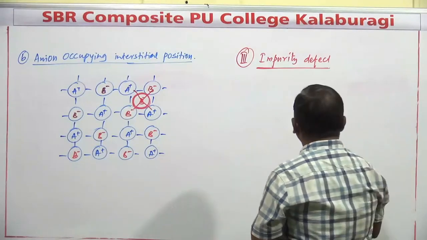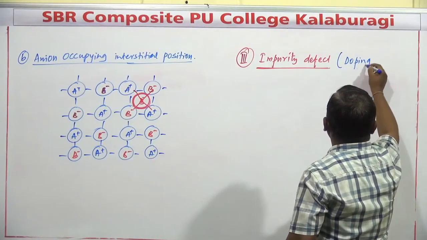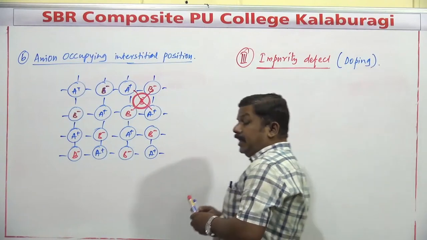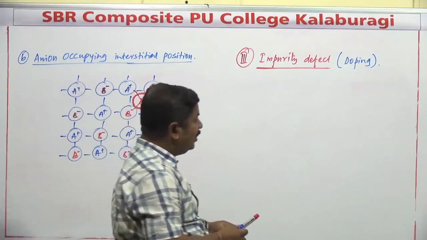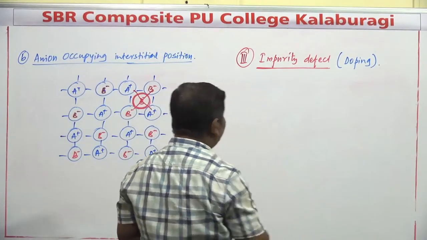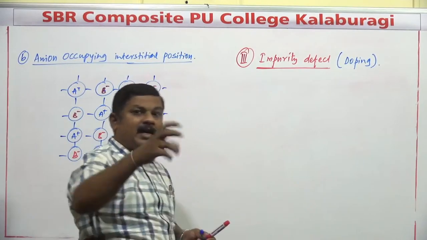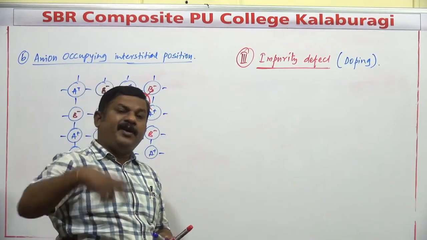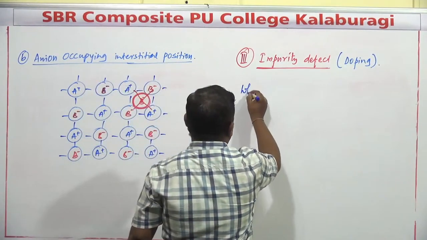This is also known as the process of doping. Generally, in case of semiconductors, we come across doping. Impurity defect, or the doping process. In this impurity defect, we add a certain amount of an extra, different substance.